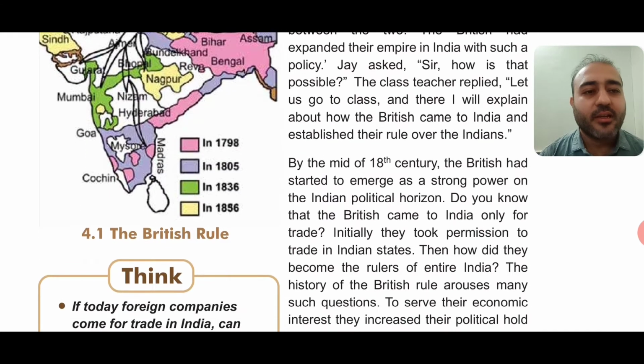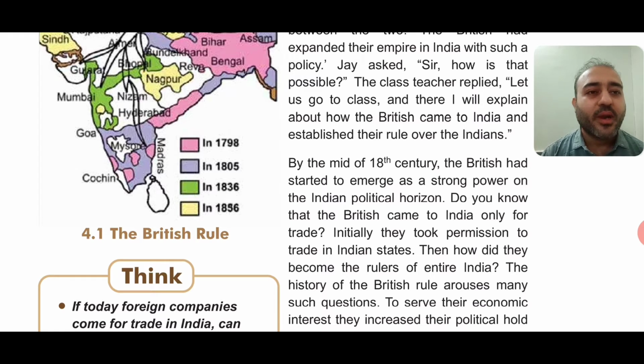We'll come directly to the second paragraph. By the mid of 18th century, the British had started to emerge as a strong power on the Indian political horizon. As we all know, many Europeans like the French, the Dutch, the Britishers, the Portuguese had come to India, and when they came to India, they had a cutthroat competition, right?